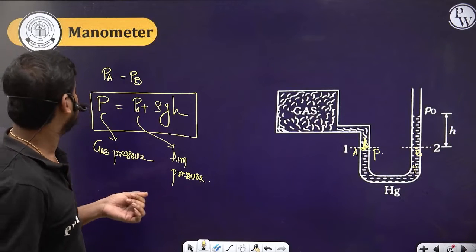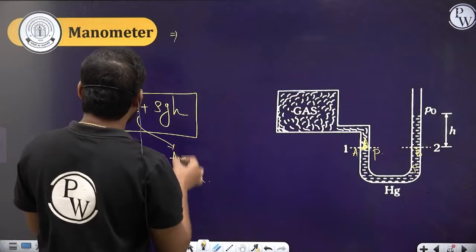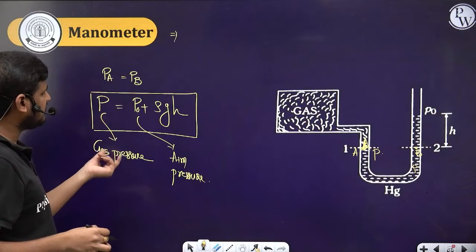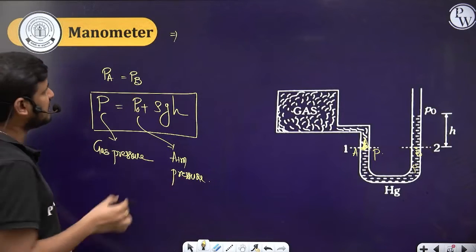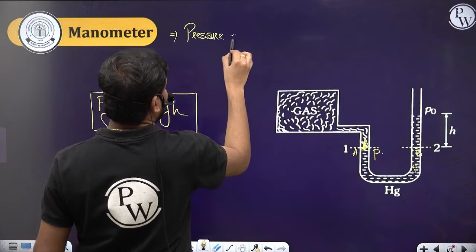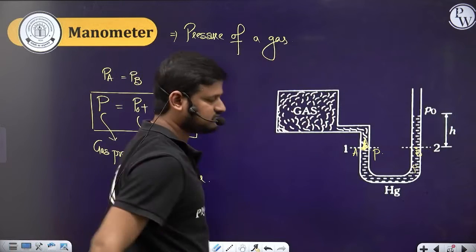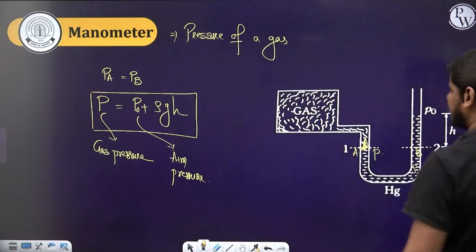Done. So why do we use it, sir? A manometer is used to measure the pressure of a gas. See here, what we are doing is finding the pressure of a gas. Okay, done. This is about the manometer.